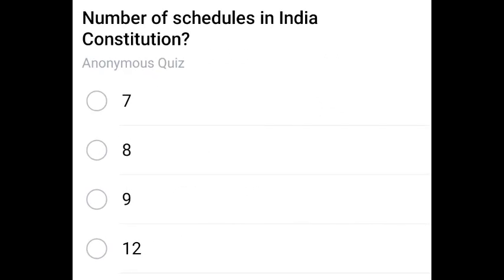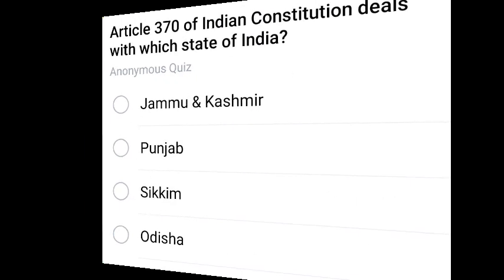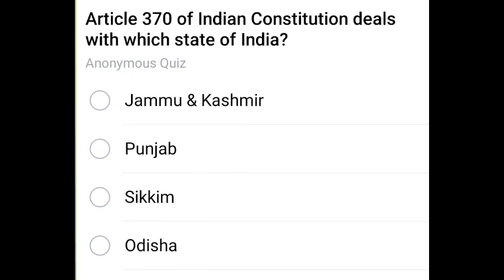Next question: number of schedules in Indian Constitution. The correct answer is 12. Next question: Article 370 of Indian Constitution deals with which state of India? The right answer is Jammu and Kashmir.